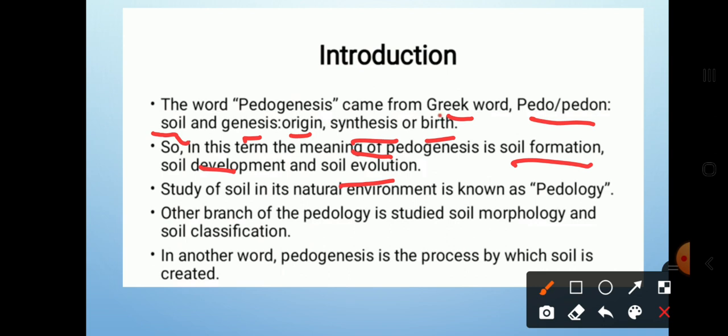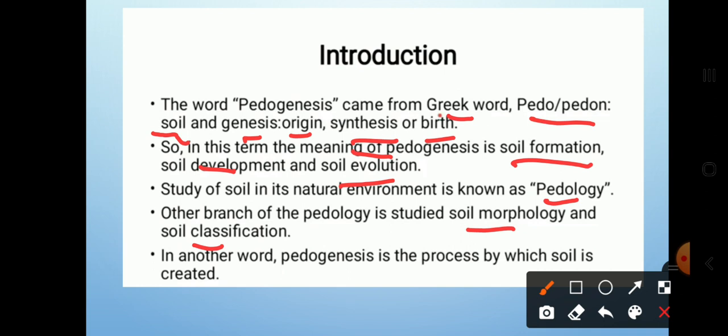What is this study of the soil known as? What will we call the study of the soil? Here, the study of the soil is known as pedology. What branches come under pedology?